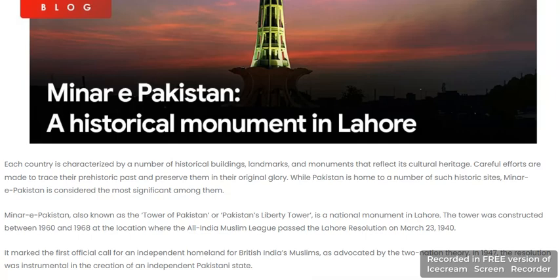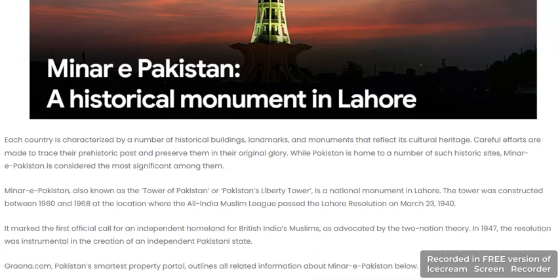Each country is characterized by its number of historical buildings, landmarks and monuments, which reflect its cultural heritage. While Pakistan is home to a number of historical sites, Minar-e-Pakistan is considered the most significant among them.